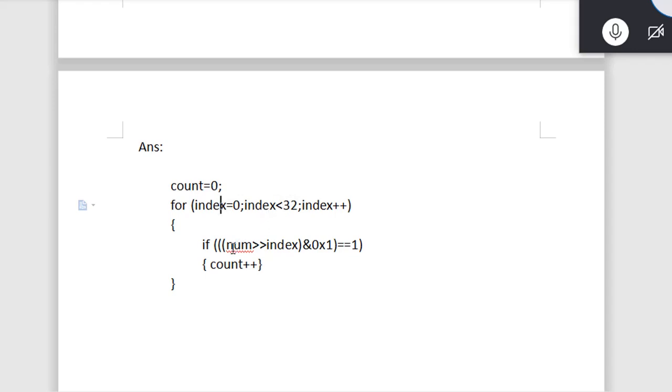What I am doing is I took one number, whatever number the user gave, and I am shifting it one by one, and then I am checking whether the LSB bit is 1 or not. If it is 1, I am counting. So it will keep going like this, and once this loop is finished, I can get the number of 1s.